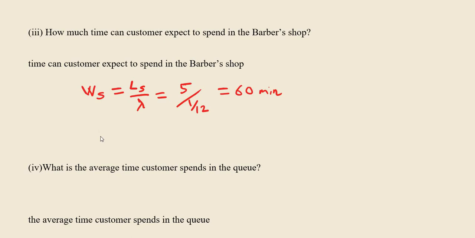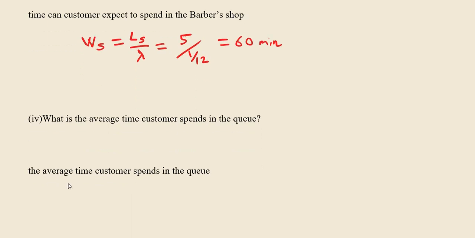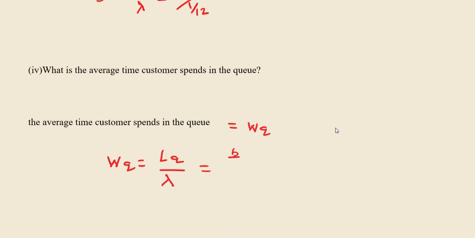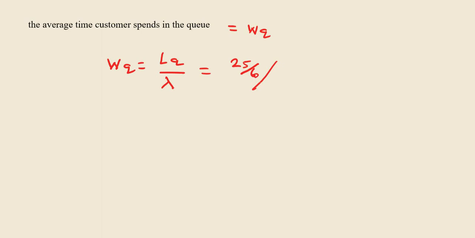They are asking the next question: what is the average time customers spend in the queue? It must be denoted as Wq, because it is the waiting time in the queue, and it is also found with the help of Little's formula. Wq is equal to Lq divided by lambda. The Lq value is 25 divided by 6, and the lambda value is 1 divided by 12. The answer is 50. So one person can wait 50 minutes in the queue to get the service. That's all. The answer is over.